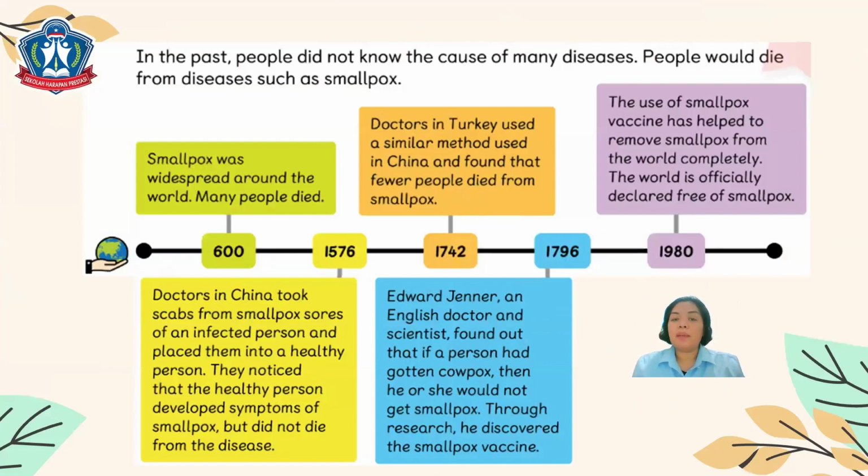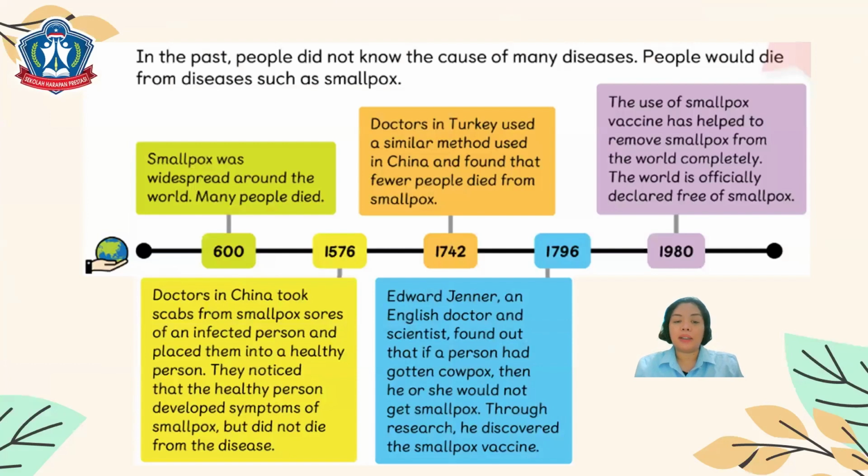In the past, people did not know the cause of many diseases. People would die from diseases such as smallpox. So, smallpox is just like chickenpox, okay? So, smallpox in the year 600 is a very long time ago. Smallpox was widespread around the world. Many people died. But in 1576, doctors in China took scabs from smallpox sores of an infected person and placed